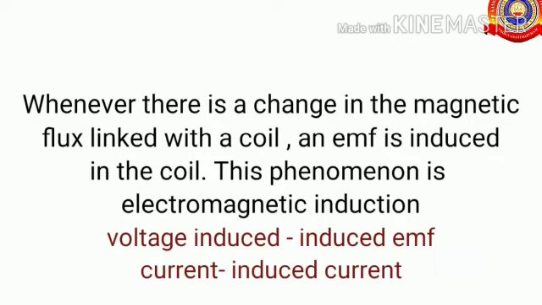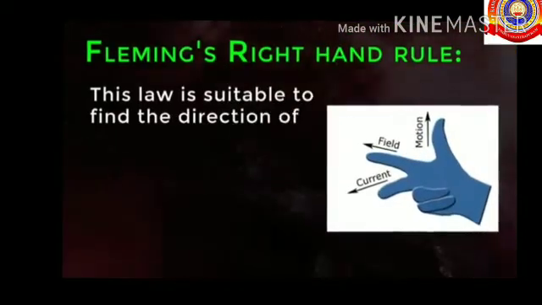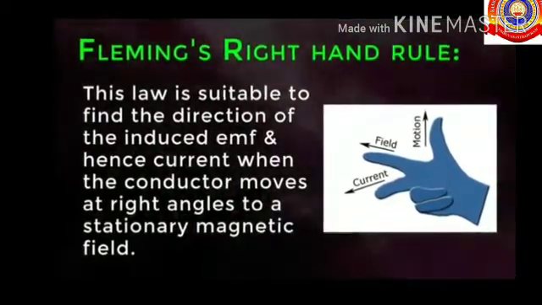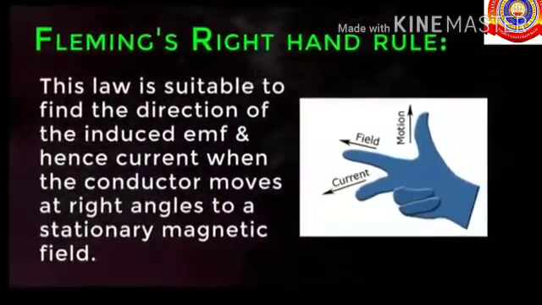The EMF is the voltage induced in the coil during electromagnetic induction, and the current thus induced is the induced current. Next, Fleming's right hand rule. This law is suitable to find the direction of the induced EMF.